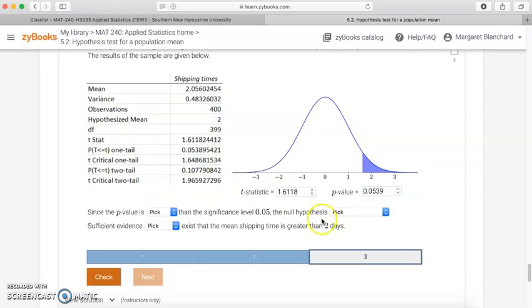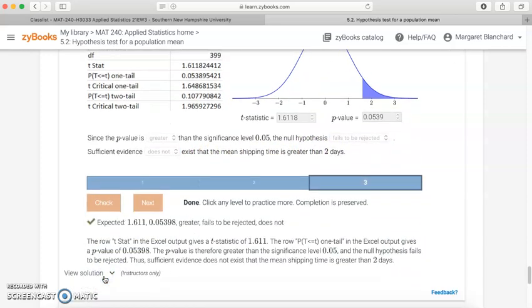All right. In this case, our p-value is greater than our significance level of 0.05, which means that we fail to reject the null hypothesis, which means that there is not sufficient evidence. So we would say sufficient evidence does not exist that the mean shipping time is greater than 2 days. Let's check. A little green check mark saying that we did it all right.